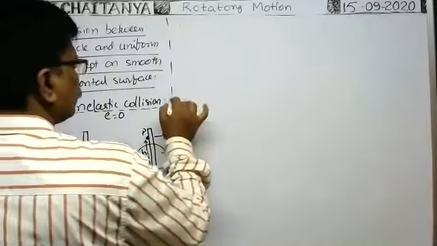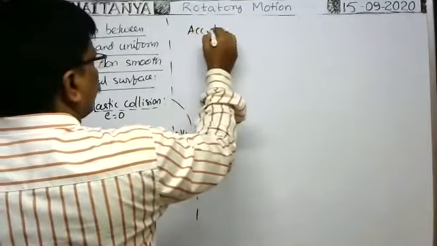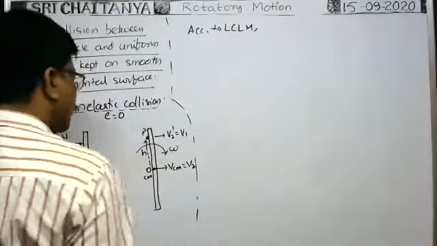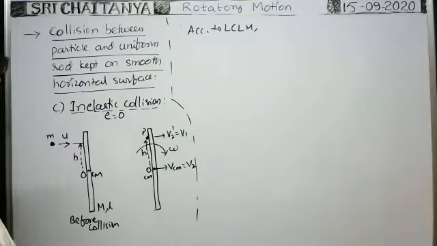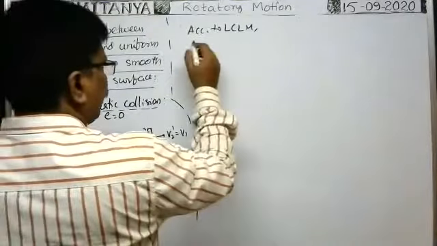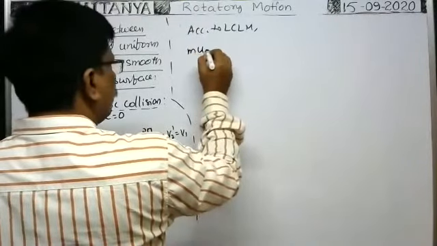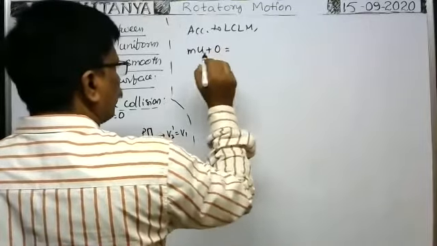Okay, now according to the law of conservation of linear momentum for the two-body system, particle and rod, tell me, along the horizontal direction, the linear momentum of the particle before collision is mu, and the momentum of the rod is 0 before collision.